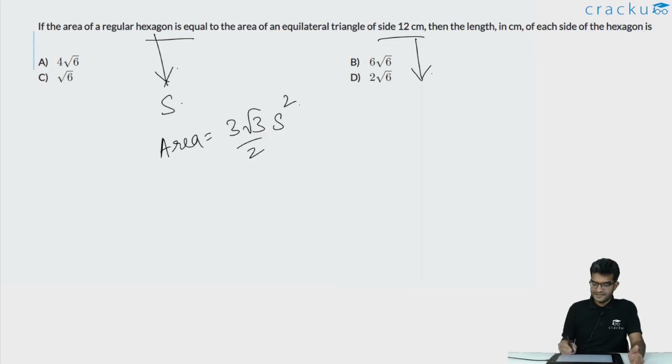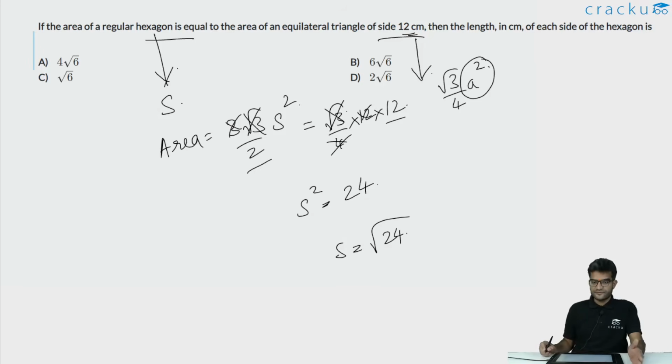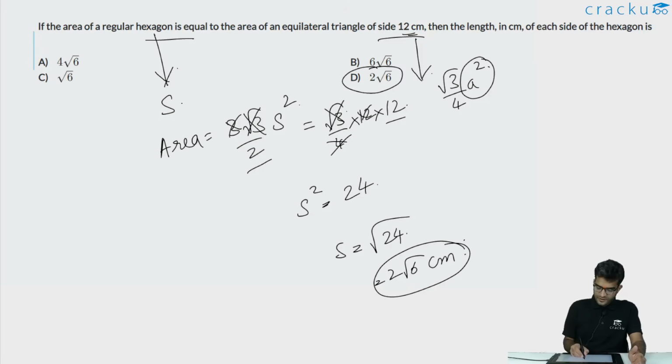When you know the length of each side, it will be equal to root 3 by 4 into A square. But here the value of A is 12. So if you are equating both of them, 3 root 3 by 2 into S square is equal to root 3 by 4 into 12 into 12. We can cancel root 3 on both sides. We can cancel 3 because 12 by 4 is 3. So the value of S square is equal to 12 into 2, which is 24. Or the value of S is square root of 24 centimeters. Square root of 24 is equal to 2 into square root of 6 centimeters. So the correct answer is option D.